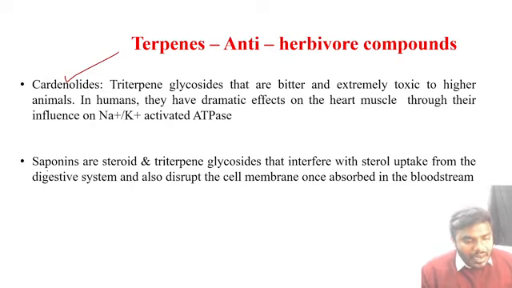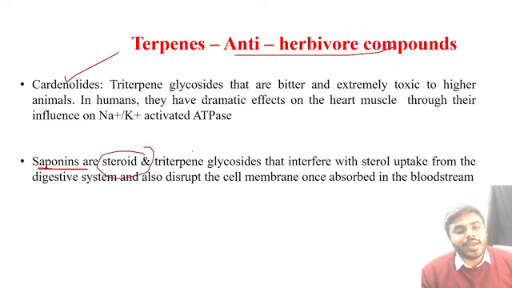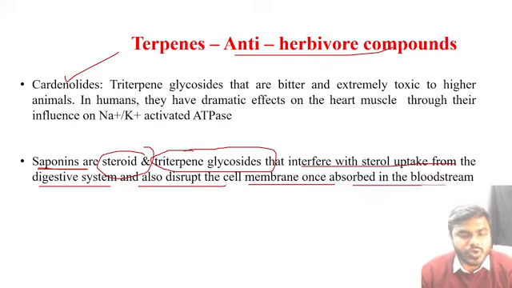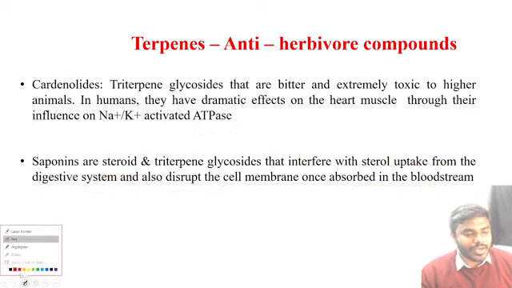Next, the last and final type of terpenes, which is again acting against the herbivore. That is what, friends? Saponins. Saponins are steroid and triterpene glycosides that interfere with the sterol uptake from the digestive system and also disrupt the cell membrane once absorbed into the bloodstream. Okay, a very simple point it is.